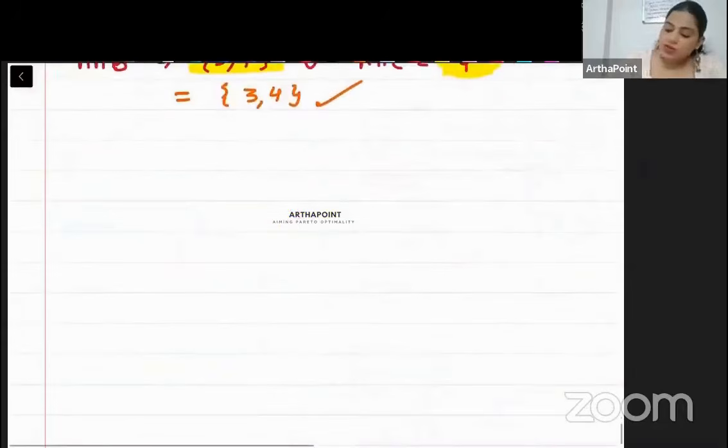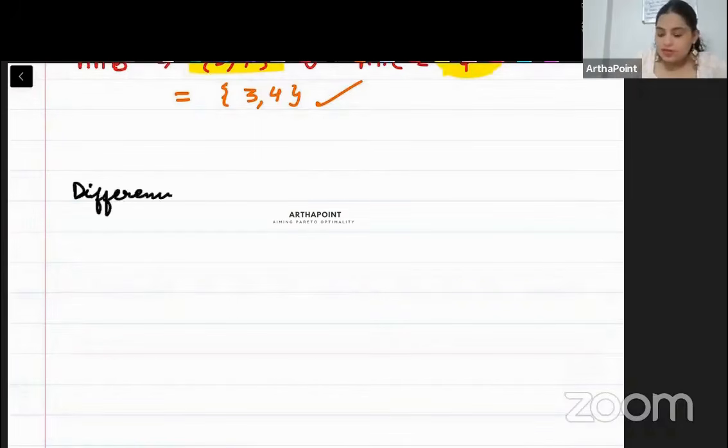Okay. Now let us go on to the next property, beta. The next property that I have is the difference of sets. That's the next property, difference of sets. Very important, beta. This can come in multiple exams, especially in CUET. Difference of sets is something which is very, very important. So let us go ahead and see.